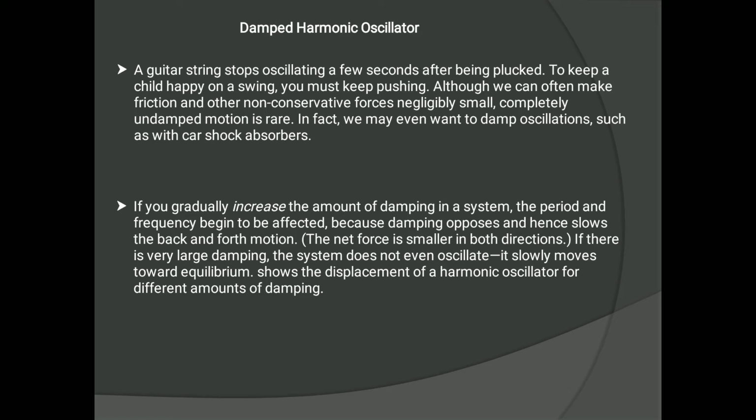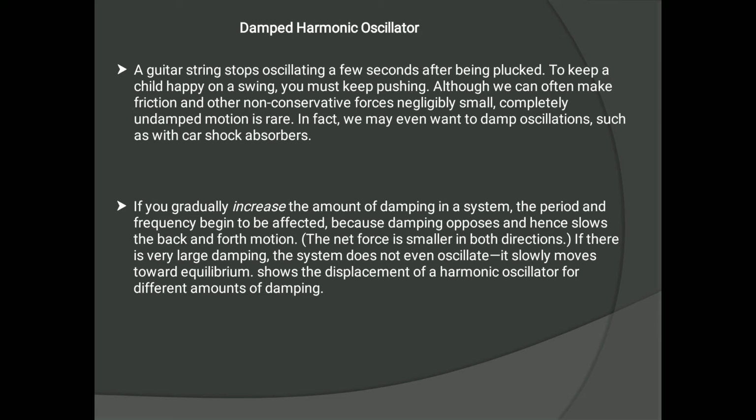So what exactly is a damped harmonic oscillator? If the amplitude of the oscillation of a particular oscillator or object does not remain constant, but decays, decreasing gradually with time, then that oscillator is said to be a damped harmonic oscillator.